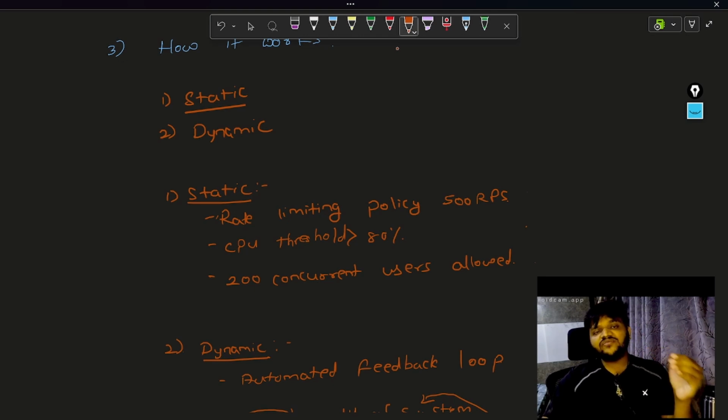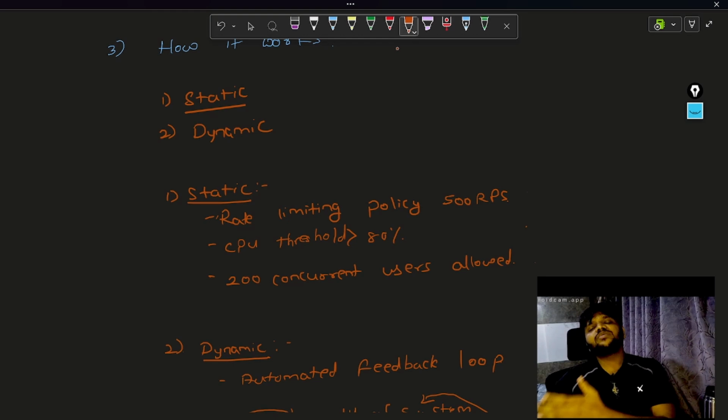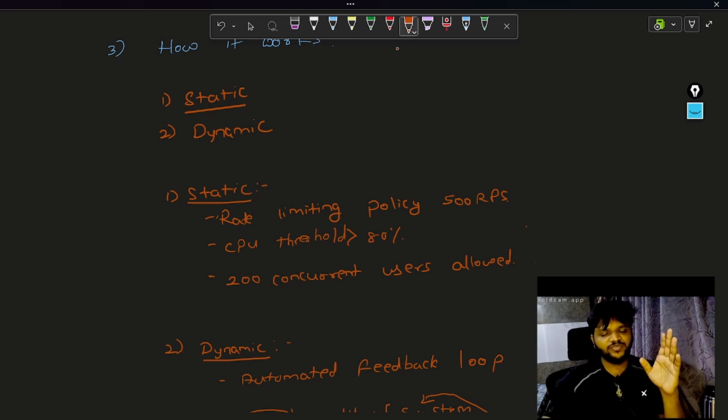So let's say 500 requests per second is what your admin has set, but your system is able to handle 1000 requests per second. But he has set 500, so now your system is forced to do the throttling. It doesn't care whether your system can accommodate more requests or fewer requests. Again, like 200 concurrent users, maybe your system can handle 100 concurrent users or your system can handle 500 concurrent users. It doesn't matter. As soon as this threshold is reached, it is going to throttle. This is what static throttling means.